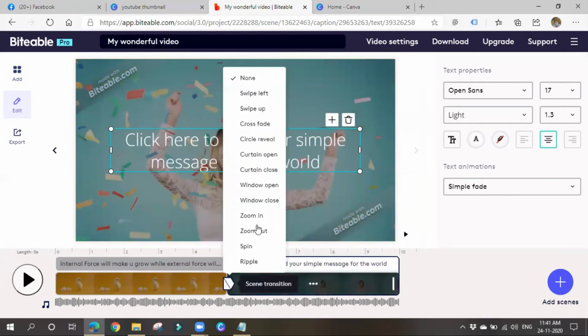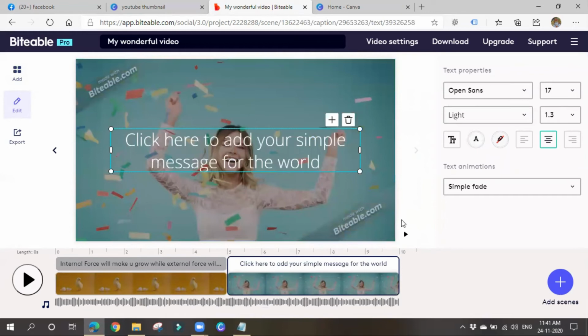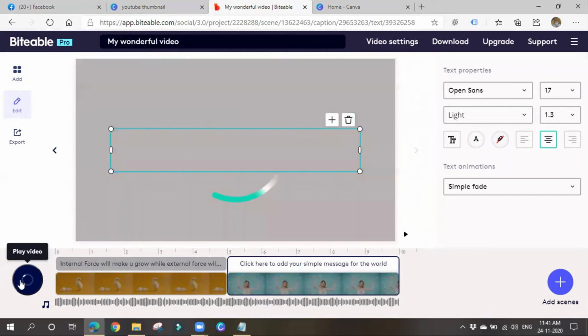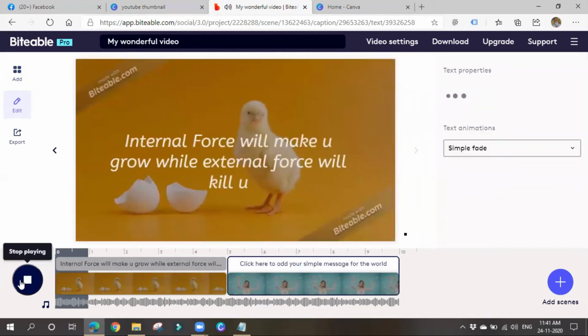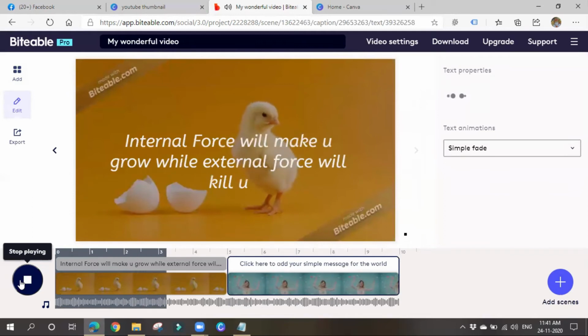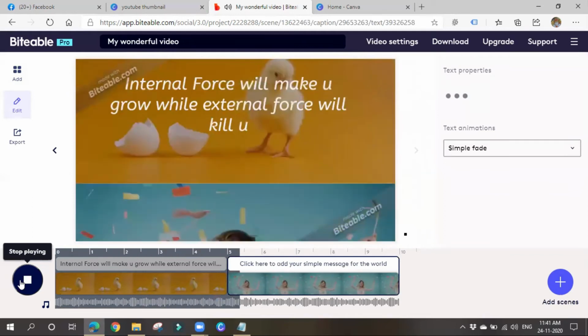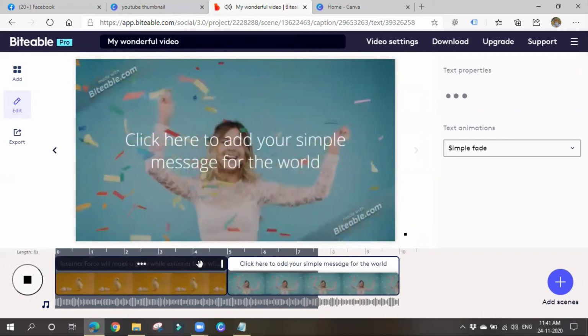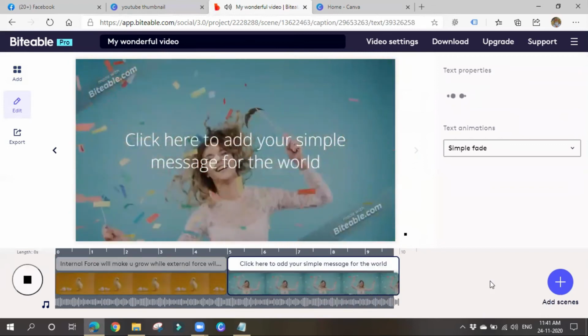So let me see in transition. Swipe up like so. Let me play this. Now we'll get background music as well, as you can see. Like that it will be swiping up. Nice, right?